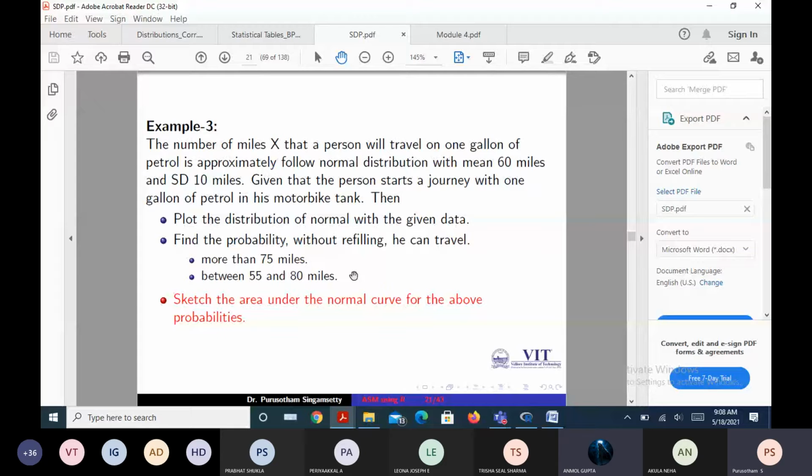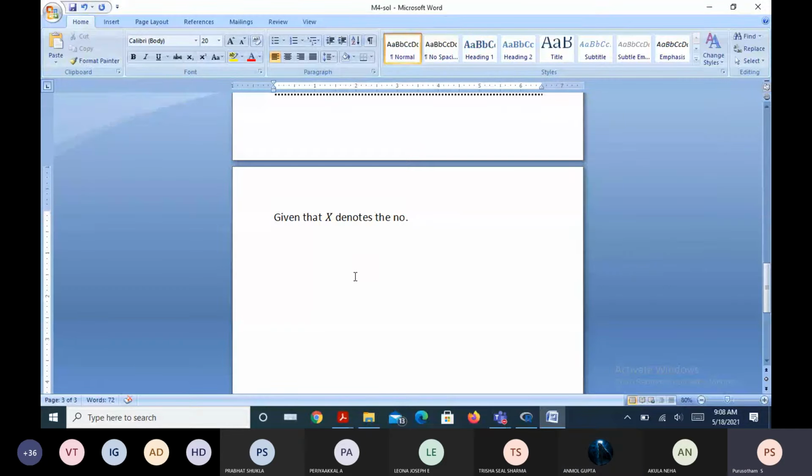Yes, sir. So X denotes the number of miles that a person travels with 1 gallon of petrol, and this distribution approximately follows normal. This is the information given, right?